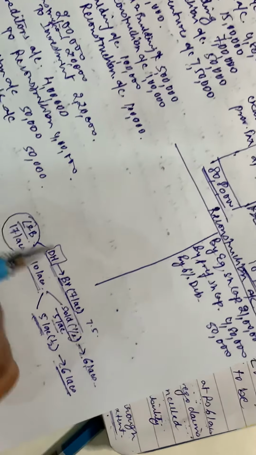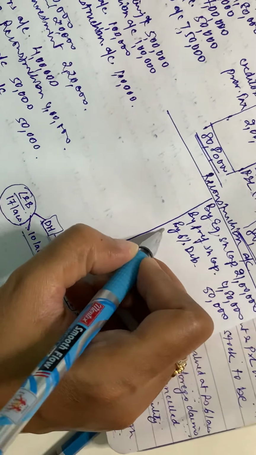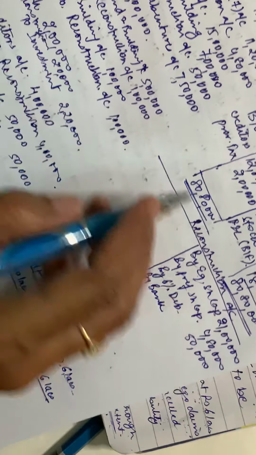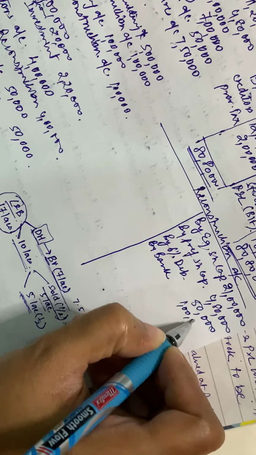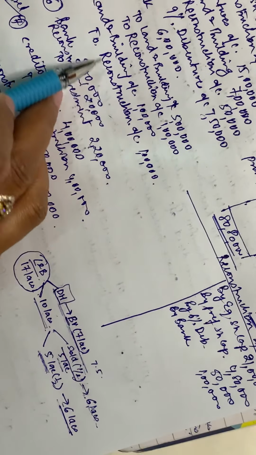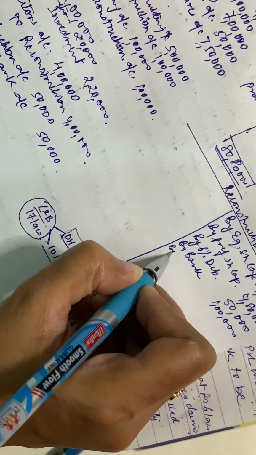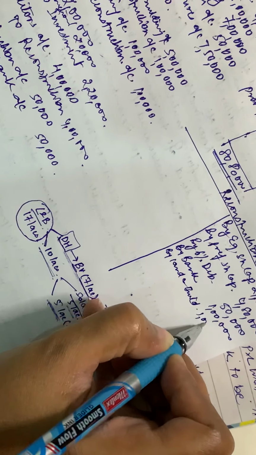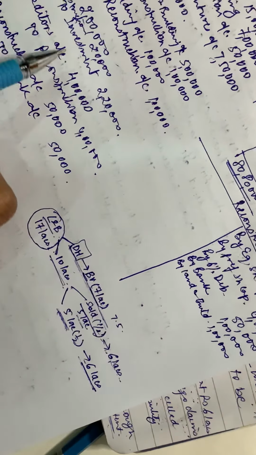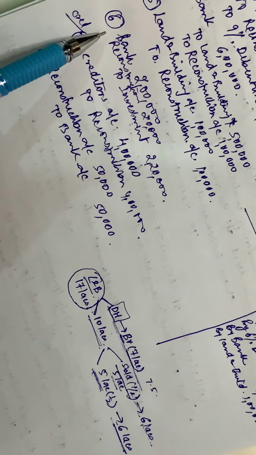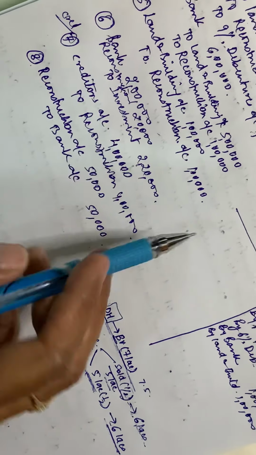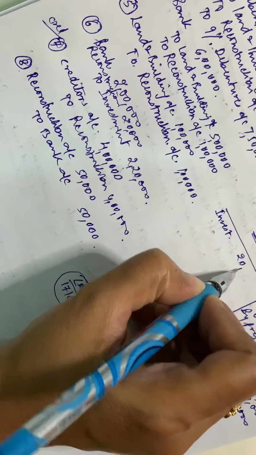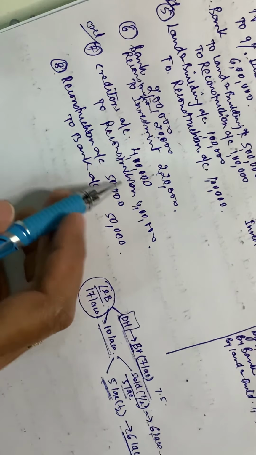The fourth point is regarding the sale of land and building, out of which we had 1 lakh. The fifth point, you are having again appreciation in the land and building, again of 1 lakh. The sixth point, you are having a debit, that is a loss by sale of investment.